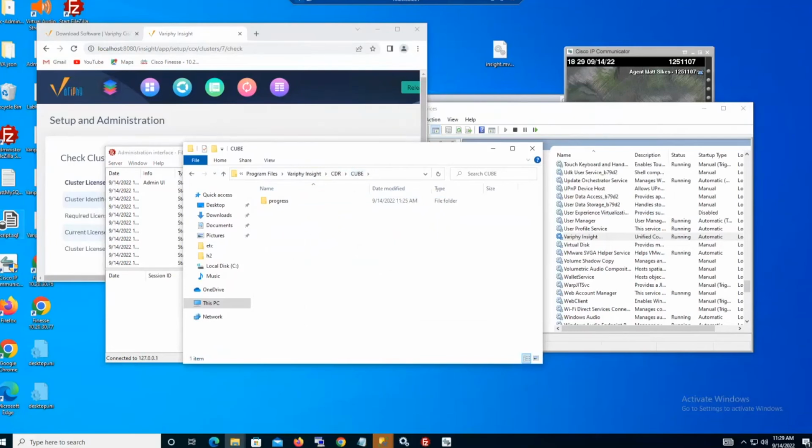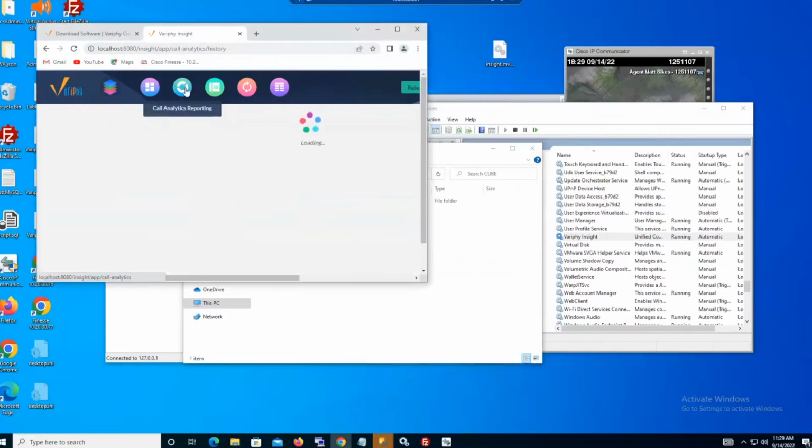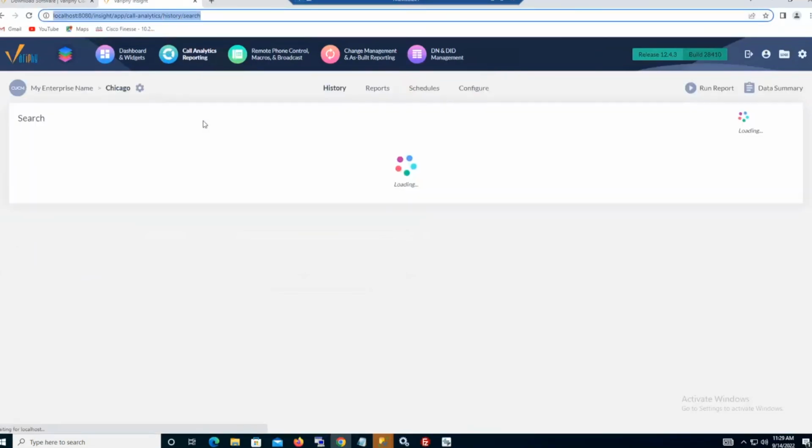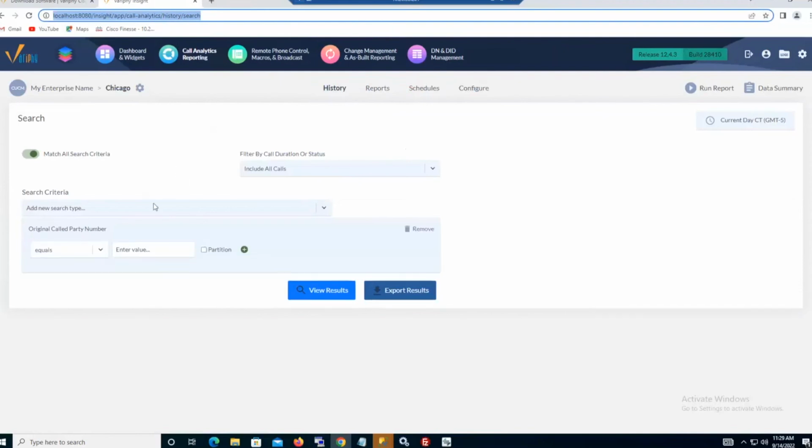Okay. Let's see, what else do I have here? Okay, we've got that. Certainly you want to confirm once you define the billing application server parameters within call manager or set up the GW accounting file job within Cube, you'll want to validate that files are being delivered from those nodes into the new Verify Windows server and into these corresponding directories. Then from there, you can dive into the analytics off of the Aqua module right here, number 2, and it should default us to the history search in a moment or two. And then from there, I'd be able to quick search whatever I needed to.